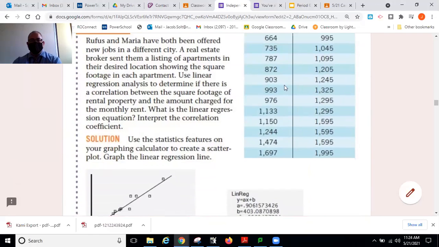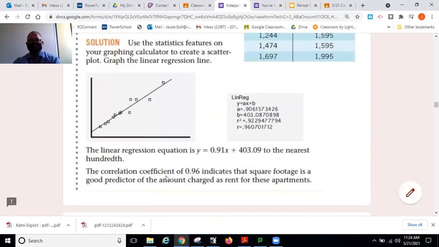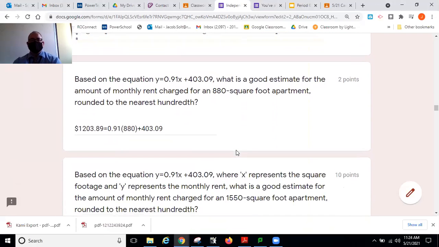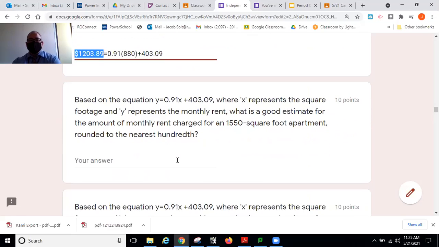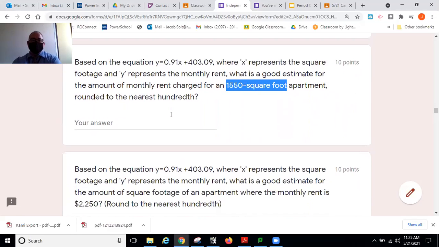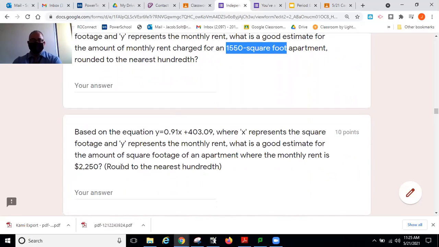There's example 2. We put this data in our calculator. We ran the regressions. We got the equation, and then we messed around with how to interpret the equation. If the apartment is 880 square feet, stick in 880 for x in the equation, and then we'll find out how much the monthly rent is. Then you were going to answer what the cost of an apartment that's 1,550 square feet would be in rent. And then I gave you an amount of monthly rent, and you were going to tell me how big the apartment was in square feet.